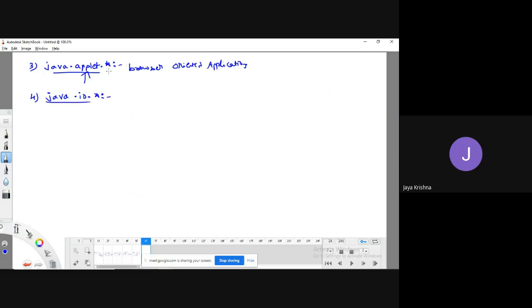And java.io.*. Don't think about the meaning of star, I will explain it. java.io, where io means input output. In order to work with file handling applications, we can use the package java.io.*. File handling means reading data from a file and writing data to a file. All those we can do with the help of the java.io.* package.